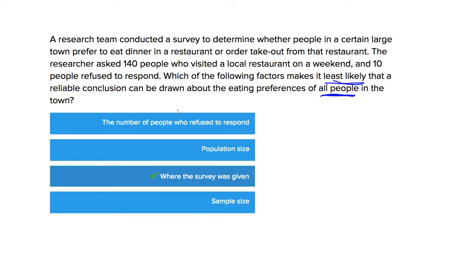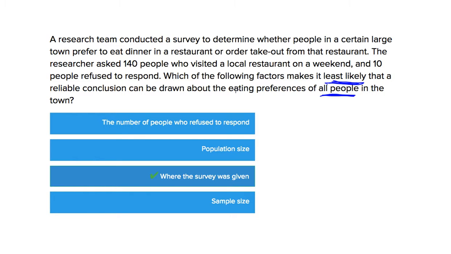So we have four options here. The number of people who refuse to respond is kind of irrelevant here. It doesn't really tell you anything about the population. It's not going to make it more or less likely. The population size can have a little bit of a determining factor here, as can the sample size, but 140, generally anything over 100 is considered pretty good. Where the survey was given, though, is the one that makes it the least likely to have a reliable conclusion.